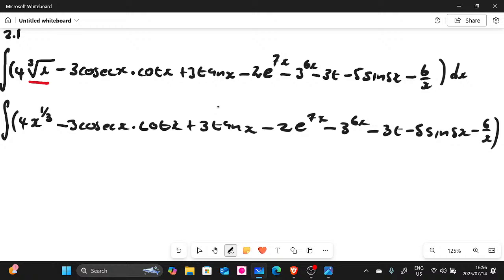For example, for each term here, we have 4x to the power of 1 over 3. This is a standard integral. Now, guys, we know the formula for the standard integral, I'm going to write it here. We have x to the power of n, and when we integrate, it is going to be x to the power of n plus 1 divided by n plus 1.